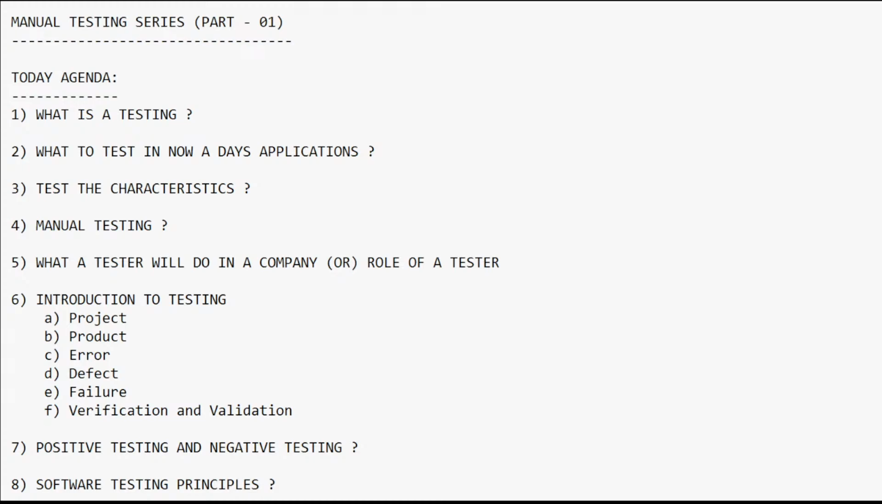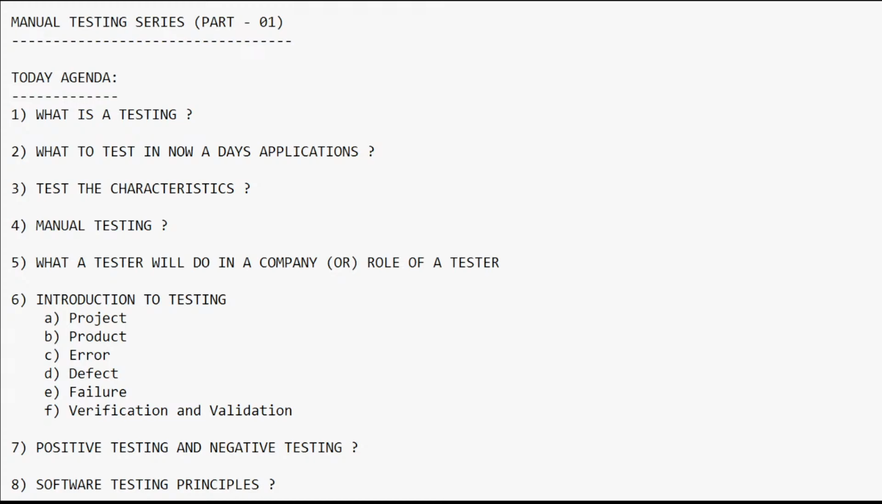based upon these points, based upon this situation, a tester will come into the picture. That is the purpose of the tester here. I am telling this as an example only; you can compare it with any kind of scenario.